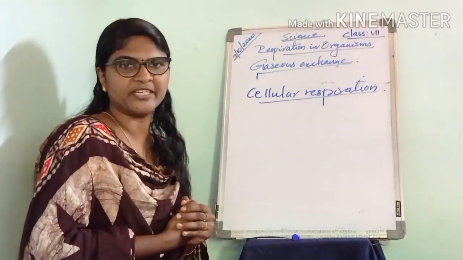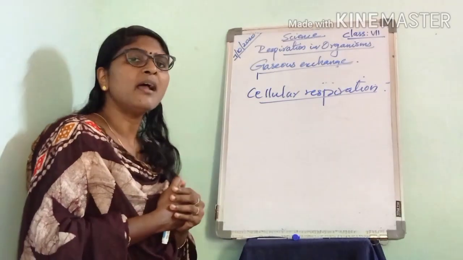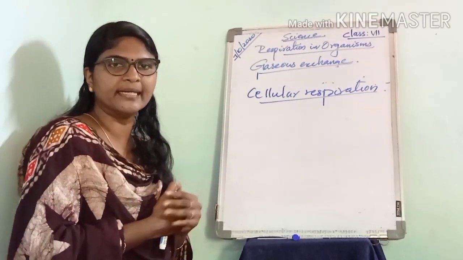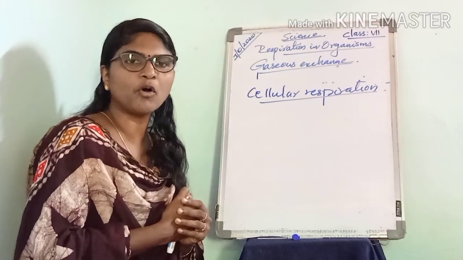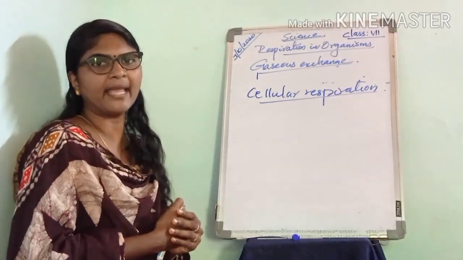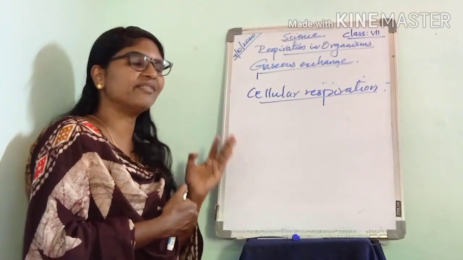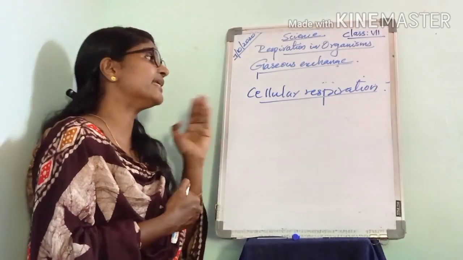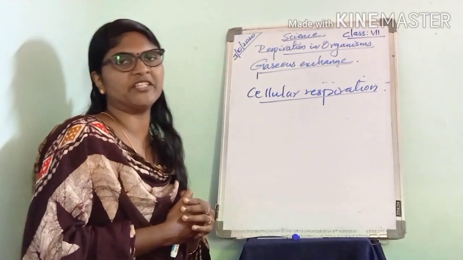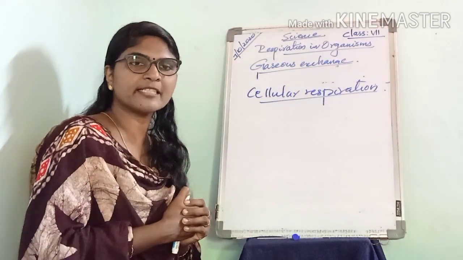Cellular respiration is the process of breaking down of food in the cells with the release of energy. What do you mean by cellular respiration?